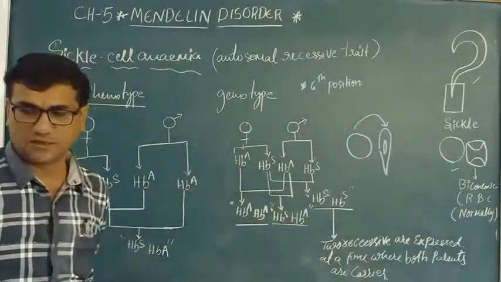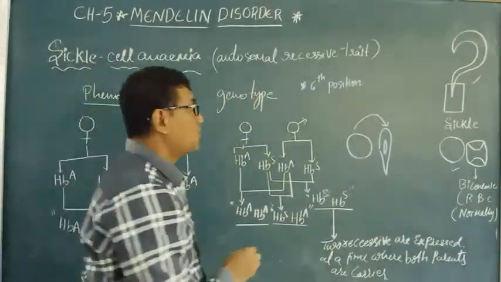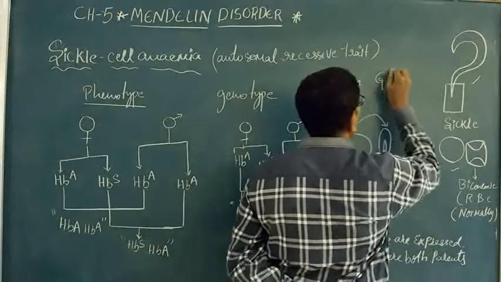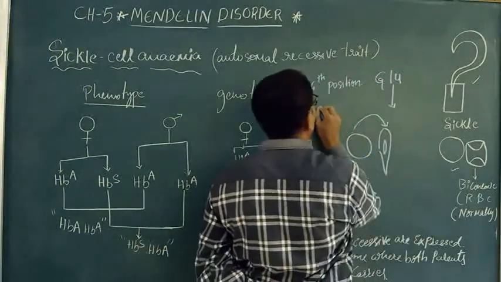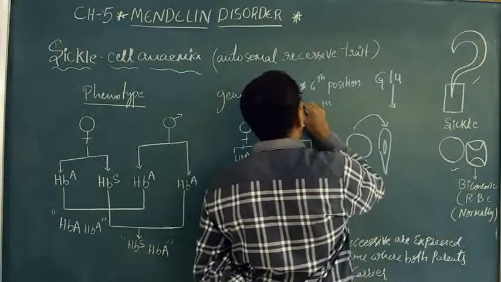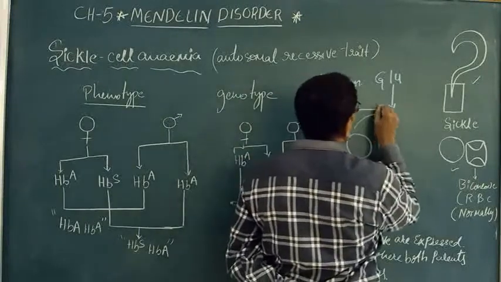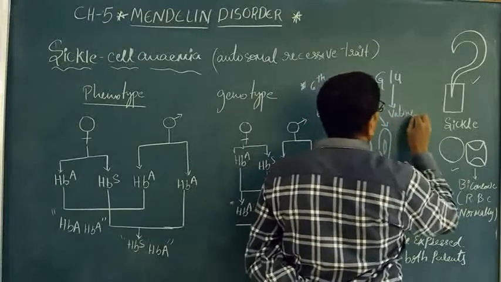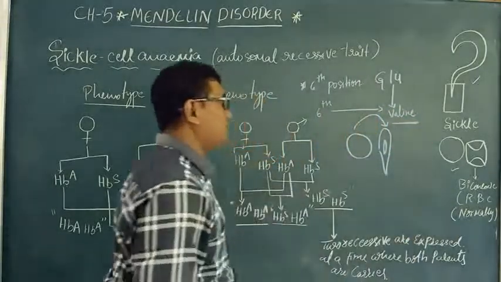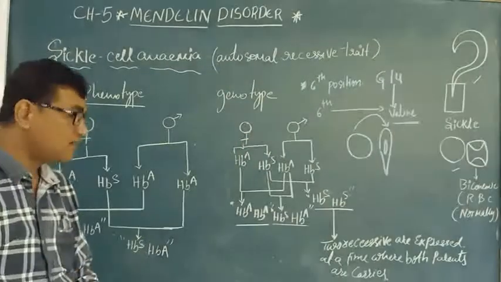Generally glutamine should be present at the sixth position, but the glutamine is replaced by valine.